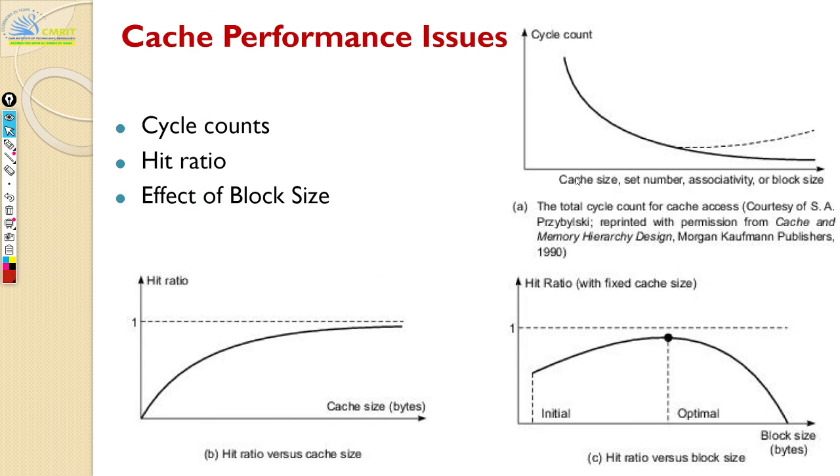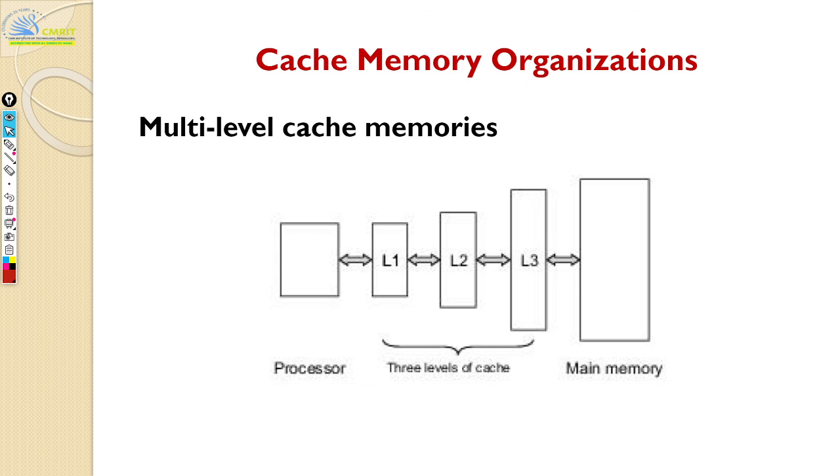With that we come to the end. This is a performance curve for your caches. It shows how, as your cache size increases, your hit ratio gets better, and things like that. And finally, like I mentioned, you have multiple levels of cache. You will not have only one cache, you will have multiple levels of cache between processor and main memory. So with that we come to the end of today's class.